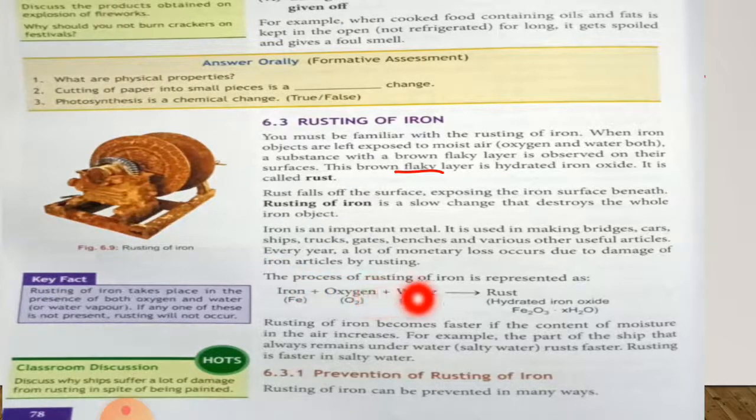Rusting of iron becomes faster if the content of moisture in the air increases. For example, the part of the ship that always remains under salty water rusts faster. Rusting is faster in salty water. So, corrosion in iron is very fast when any part of iron remains in water continuously. For example, an iron ship gets rust very quickly because it always remains in ocean water.